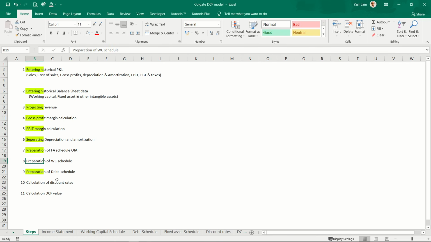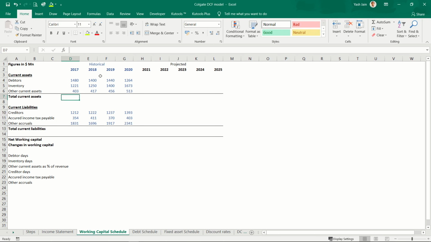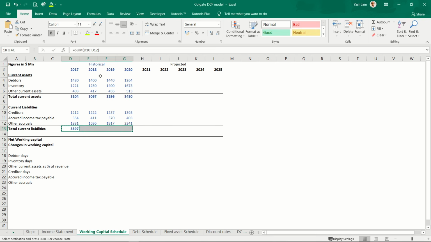Now let's move towards preparation of the working capital schedule. So I'll simply color this. It's fairly easy. I have already entered data here. So simply let's total this up. This will be my total current assets. My current liabilities would be this much.